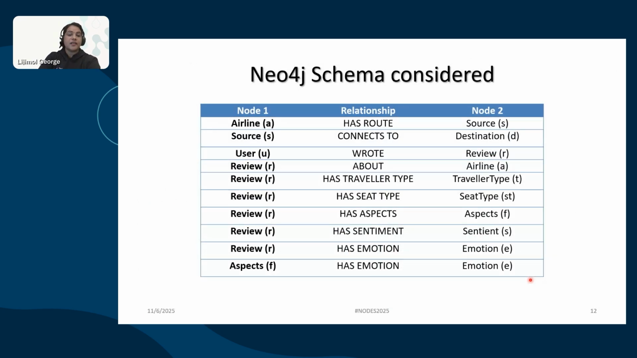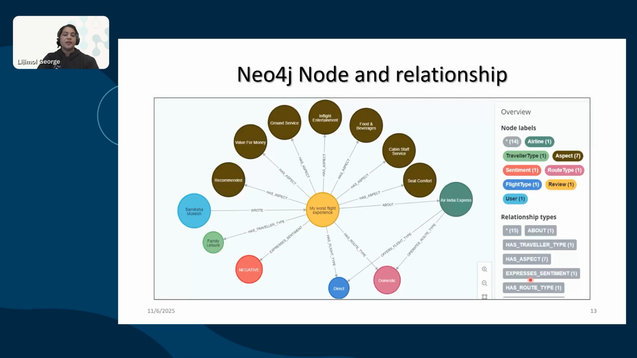This is the Neo4j schema considered for the current study. And this is the same nodes and relationship represented in the Neo4j graph database. Here we can see a user wrote a review about an airline and various aspects, and the user metadata information. So here you can see all the nodes and relationship details.